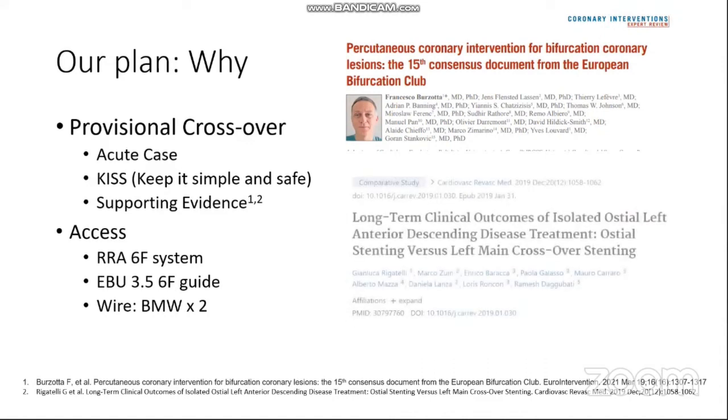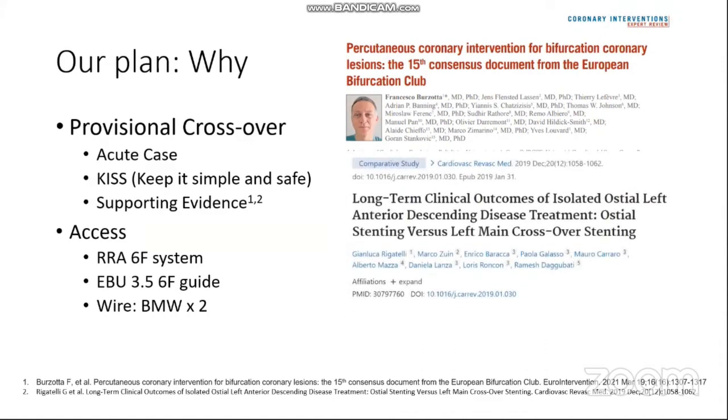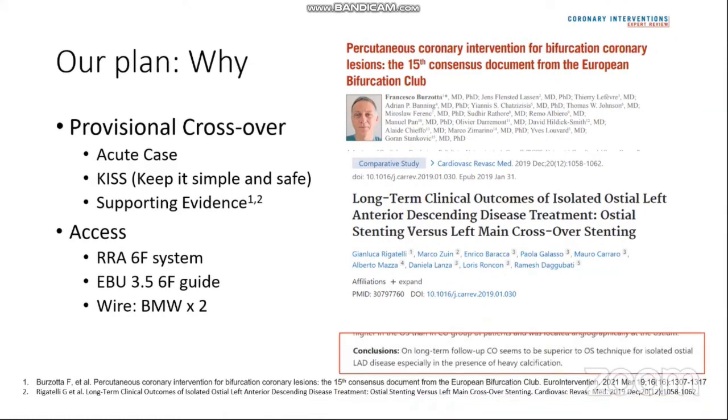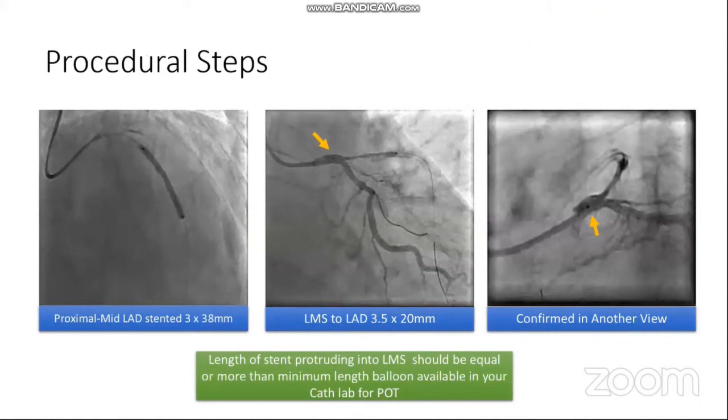It is also worth mentioning the study by Dr. Ragatelli, which showed that left main crossover stenting is superior to ostial stenting in isolated ostial LAD disease. We proceeded with our plan. And as the LAD lesion was quite lengthy, we decided to cover it with two stents. The first stent was deployed from proximal to mid LAD. The second stent was deployed from left main to LAD.